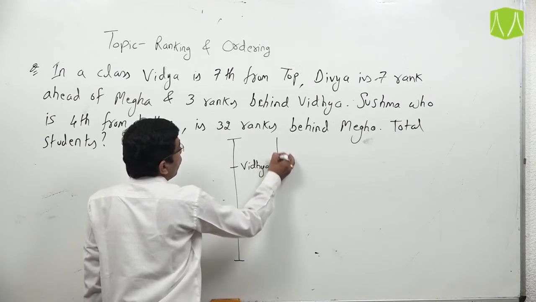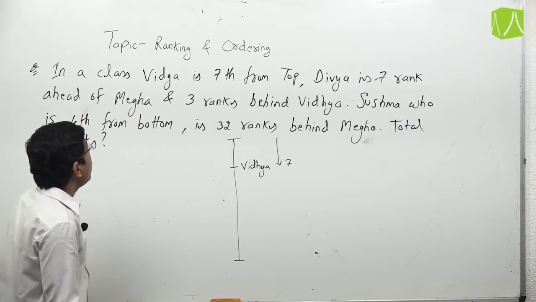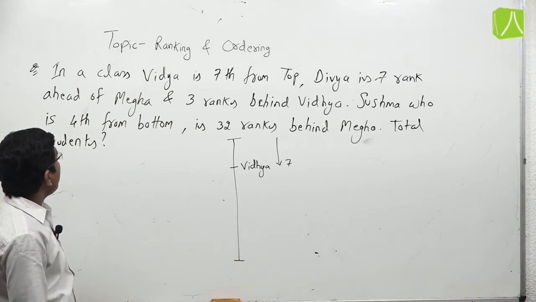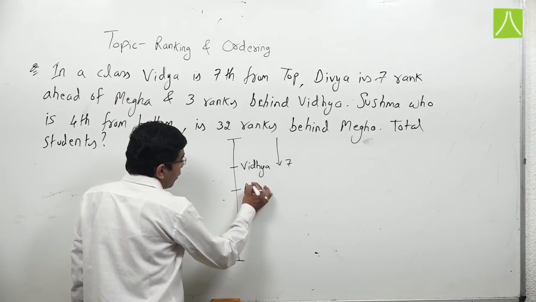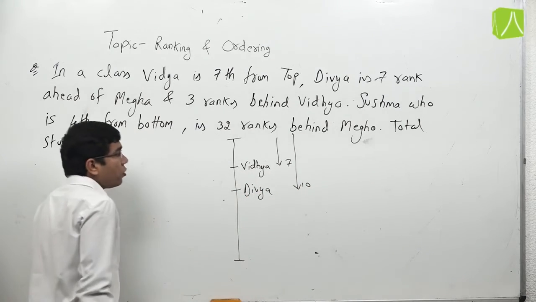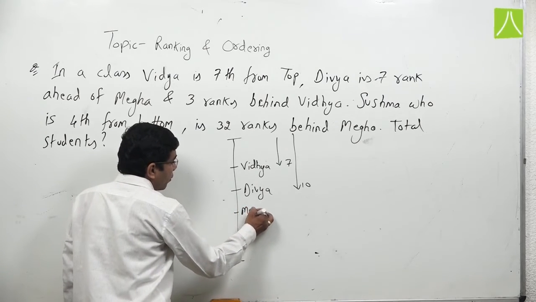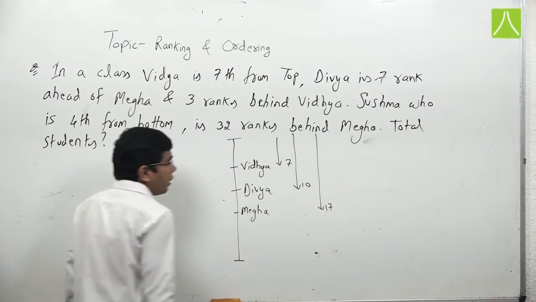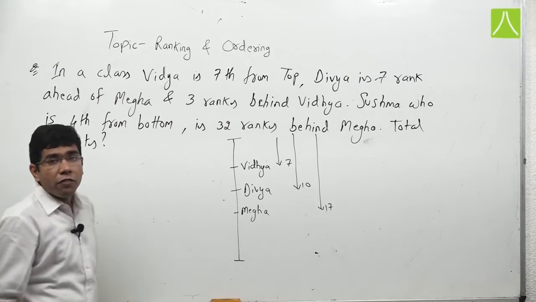Divya is 7 ranks ahead of Megha and 3 ranks behind Vidya. That means Divya should be 10th from top and Megha should be 17th from top, because Divya is 7 ranks ahead of Megha.